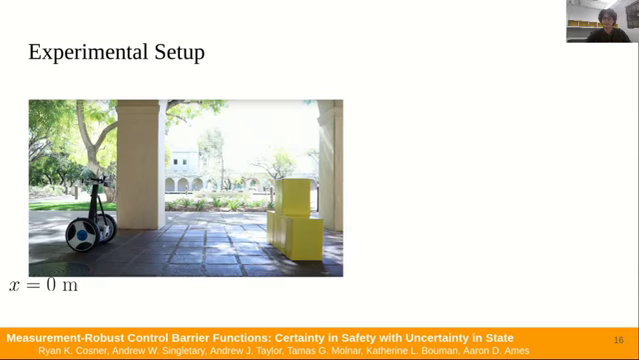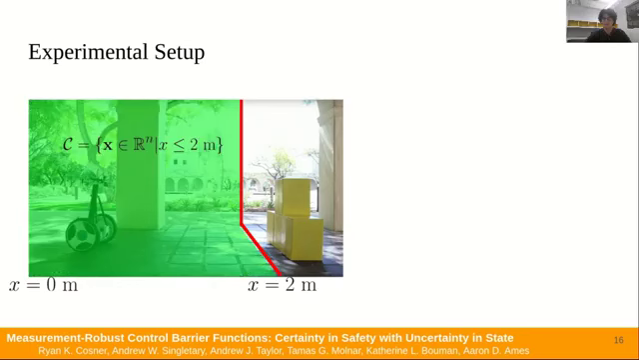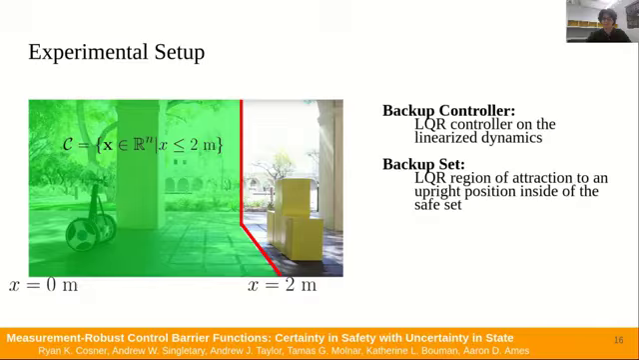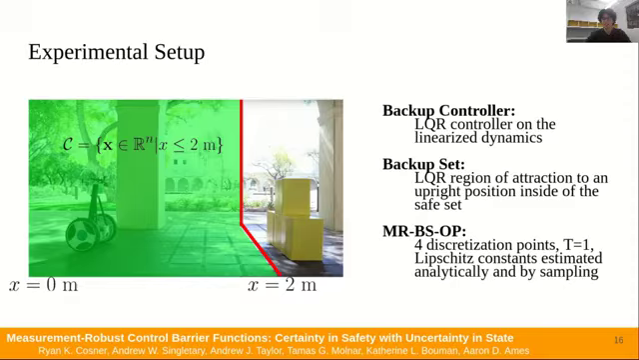For our experimental setup, we took the Segway outside and stacked some boxes in front of it. We defined the safe set to be any x position less than 2 meters, and we assumed that the starting point was at 0 meters. For a backup controller, we used an LQR controller on the linearized dynamics. And for the backup set, we used an estimate of the LQR region of attraction to an upright position inside of the safe set. To implement the MR-BSOP, we used 4 discretization points and a time horizon of 1 second. The Lipschitz constants were estimated analytically and by state space sampling.